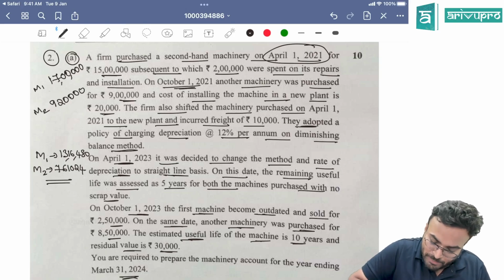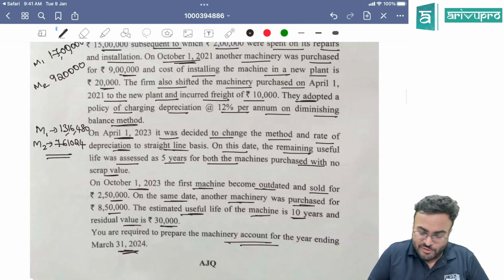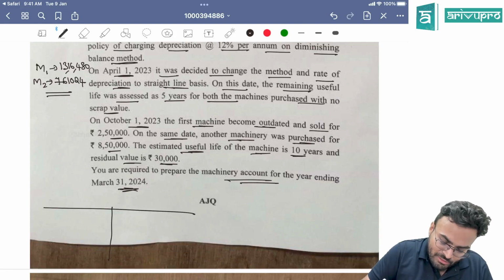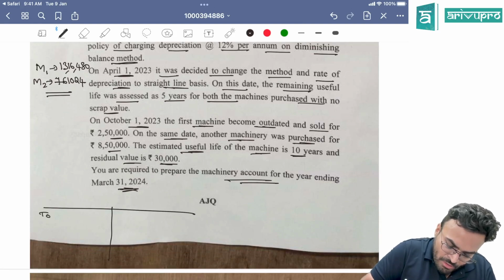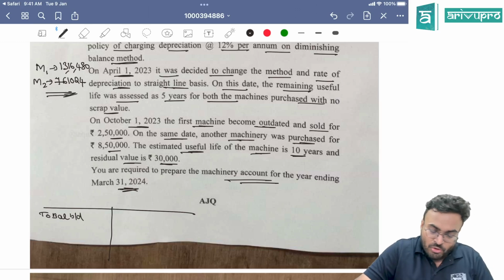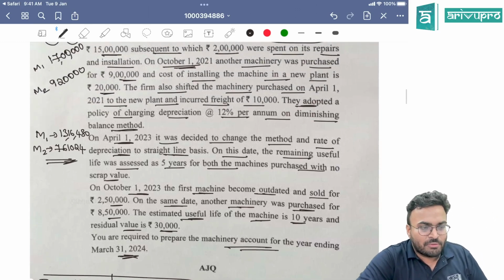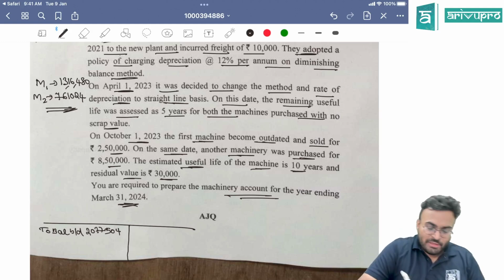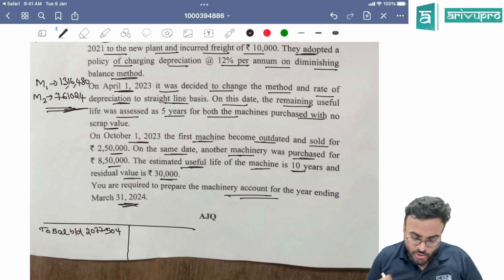They have asked you to prepare machinery account only for 31st of March 2024. Don't prepare for entire year. So when you're preparing machinery account, your to balance brought down will be this value. Okay, 27,70,504. These two machines when you add, that is the value that you are going to get.